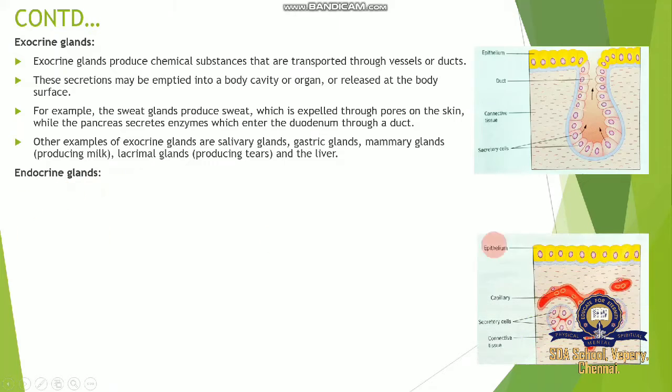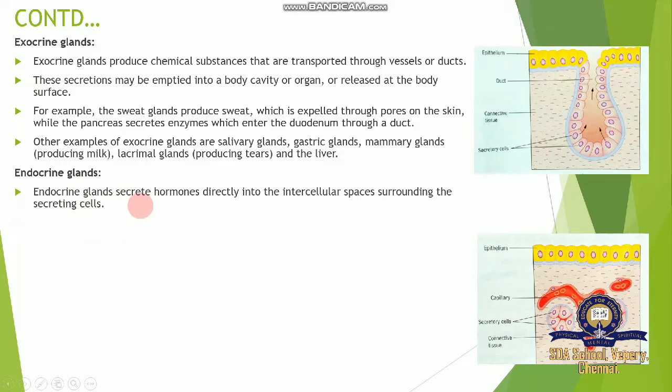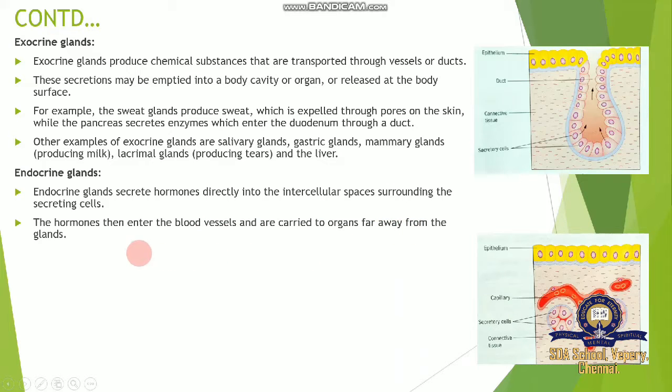Then endocrine glands, we are going to be given the structure of an endocrine gland. Endocrine glands secrete hormones directly into the intercellular space surrounding the secretory cells. The hormones then enter the blood vessels and are carried to organs far away from the glands. So the glands present internally in our body are called endocrine glands. They secrete many hormones, chemical stimulants, and these stimulants enter your target organ.